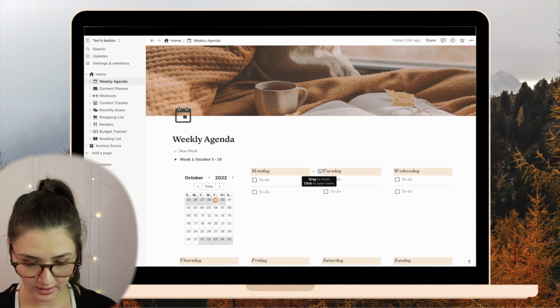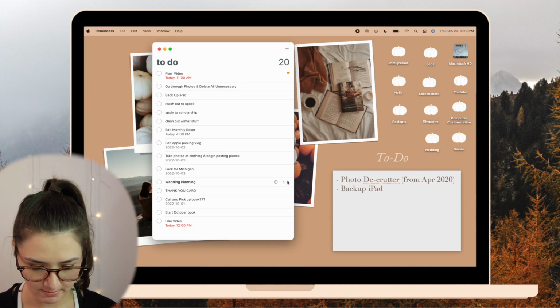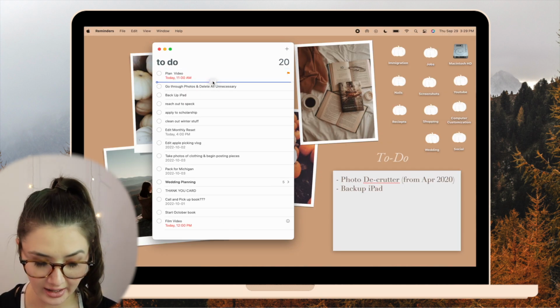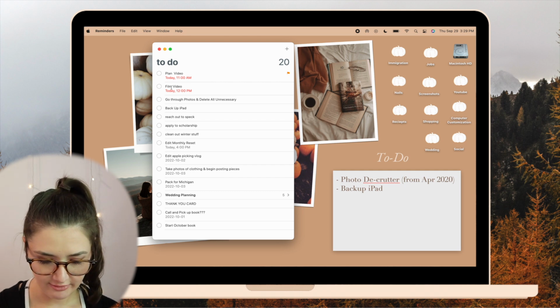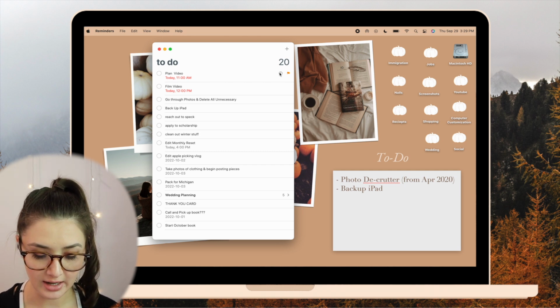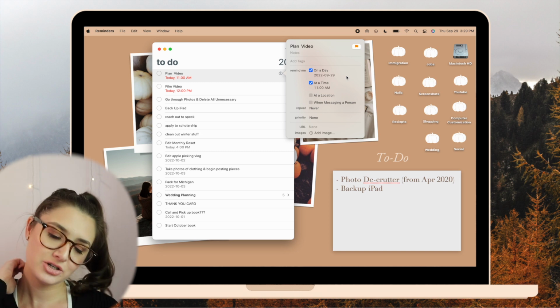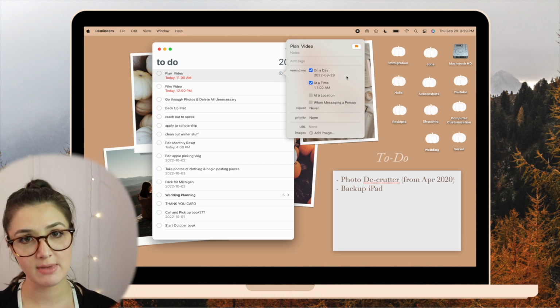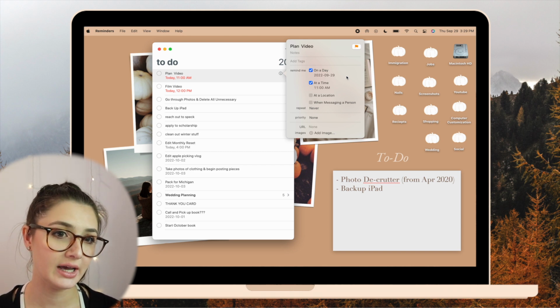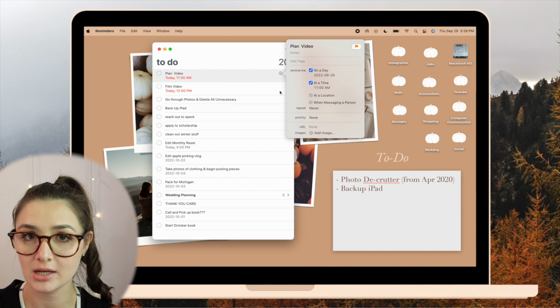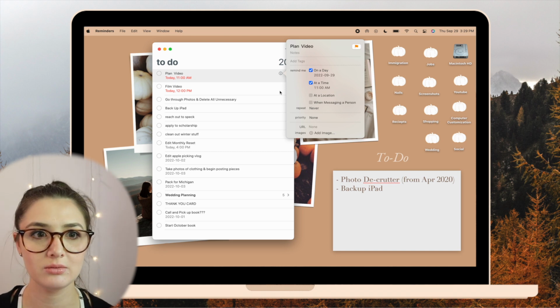Usually I use my reminders app, which has a bunch of stuff that I go through. And if I have a day and time that I need something to get done, that's when I put a detail of when to do it. I'm not sure whether I'm going to totally ditch this method and move completely to Notion yet. I think I just need to experiment over the course of the month to figure out what works best.